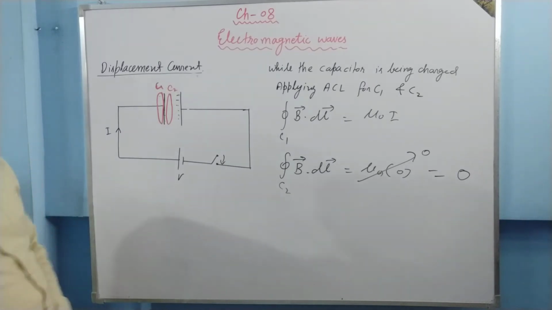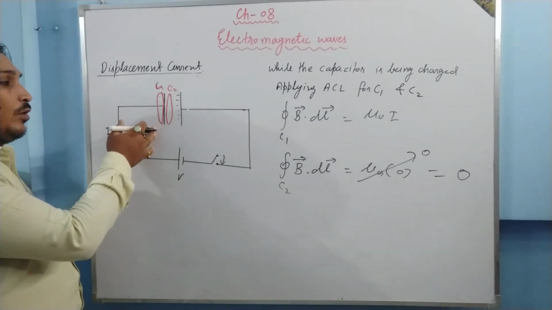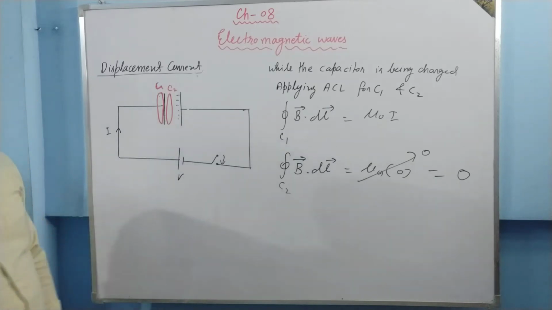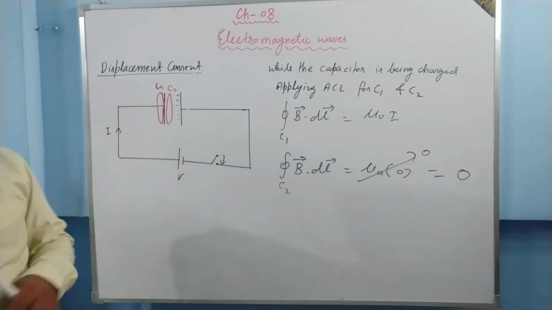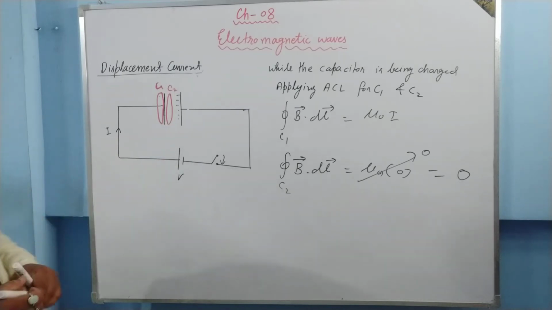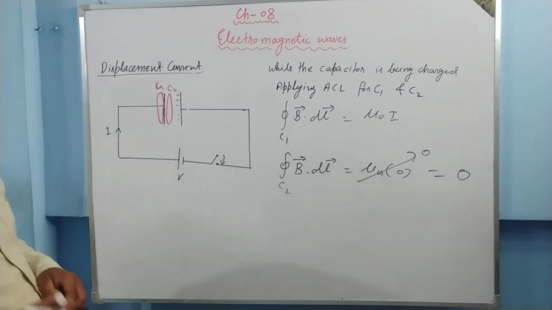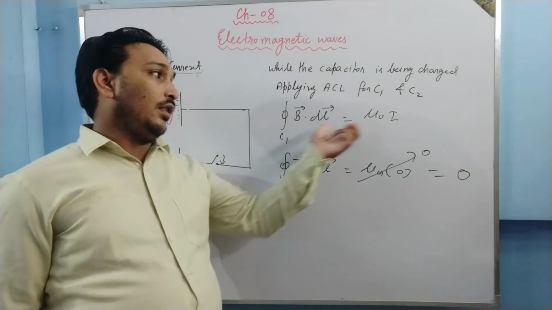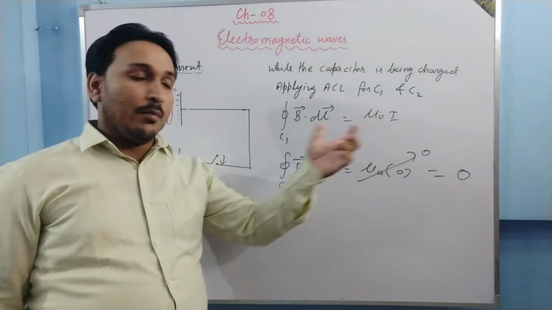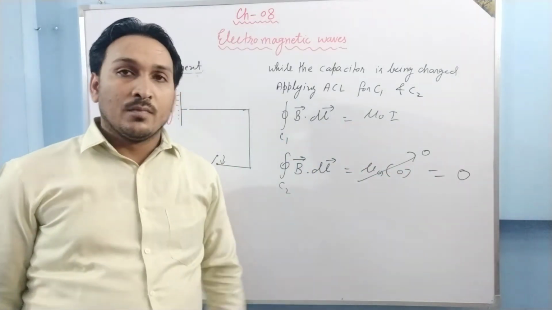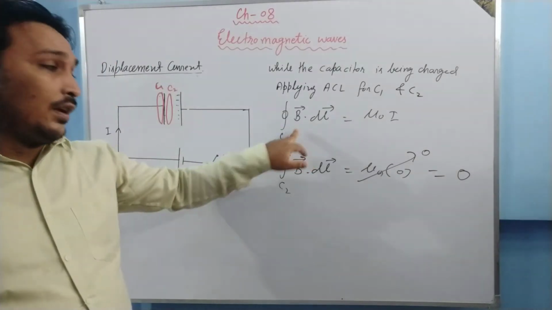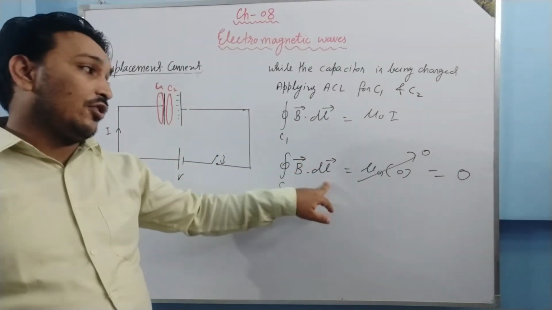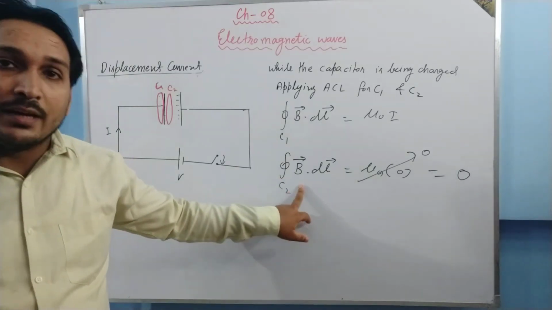One is just this side of the plate, another is just that side of the plate, and if you remember, the thickness of the plate is very small. So we can take them as one, and if we take them as one, then the problem starts. Because as per the first, there should be mu naught I, but as per the second, there is 0. So as per this, there exists a magnetic field. As per this, since the line integral of dl cannot be 0, B would be 0.